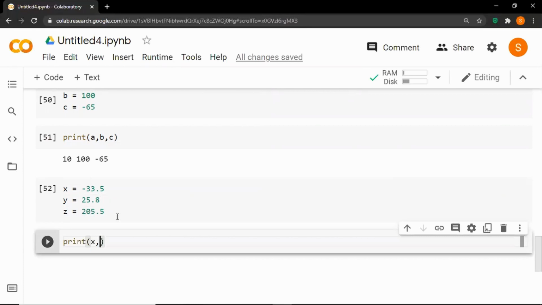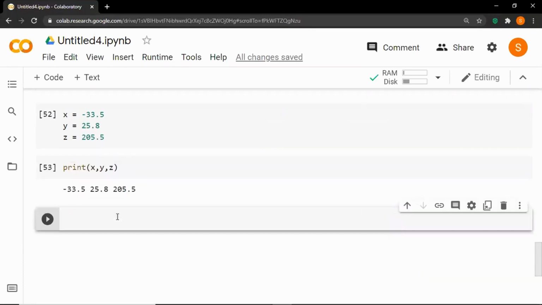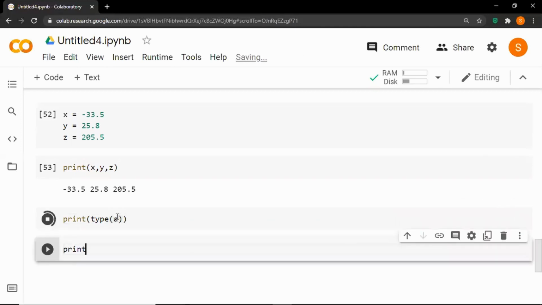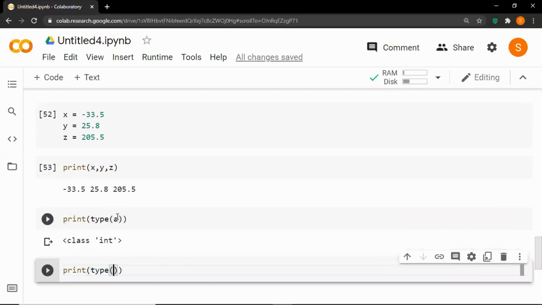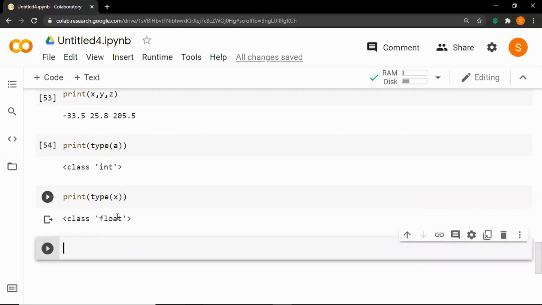Let's say x, y, z, and let's check what type of variable it is. So let's print type of a, and let's print type of x. So in this way we can declare the integer type variables and the float type variables.